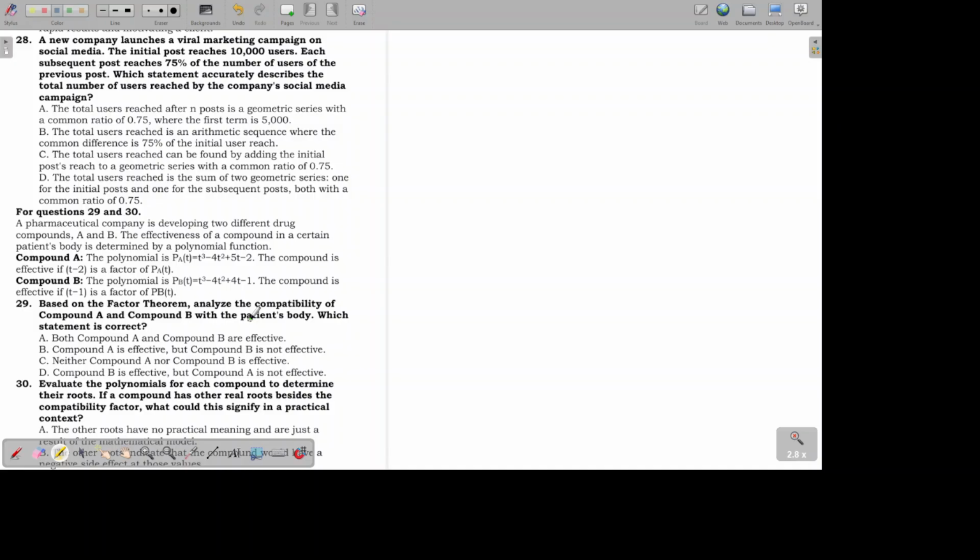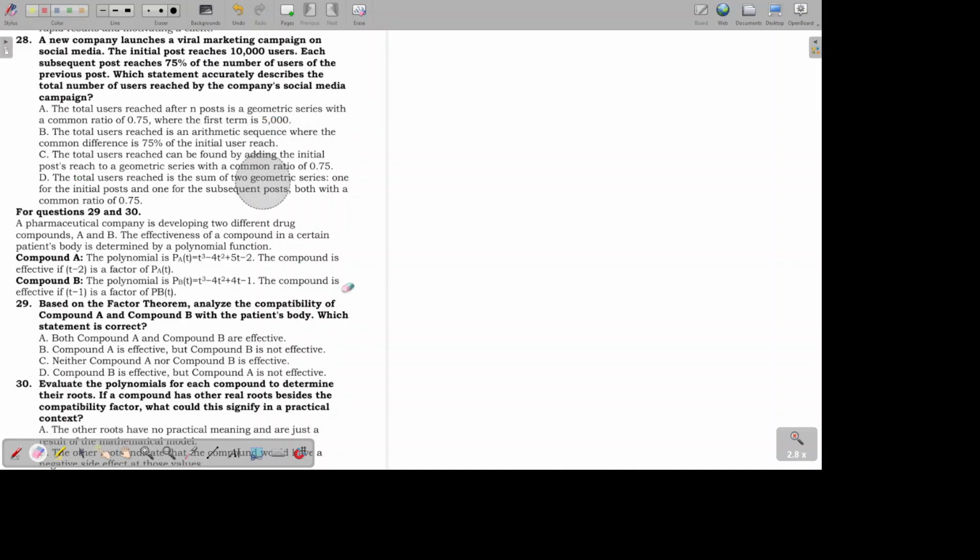So letter A, the total users reached after n posts is a geometric series with a common ratio of 0.75, where the first term is 5,000. So the 5,000 will automatically reject this answer because it's apparent that the initial post reached 10,000 users. Okay, so letter A is already wrong.